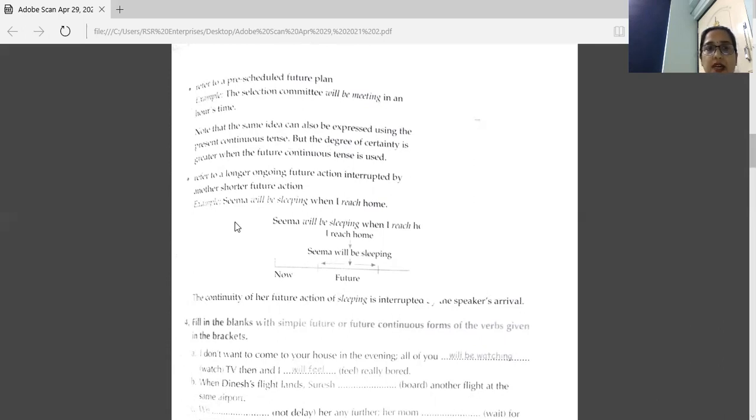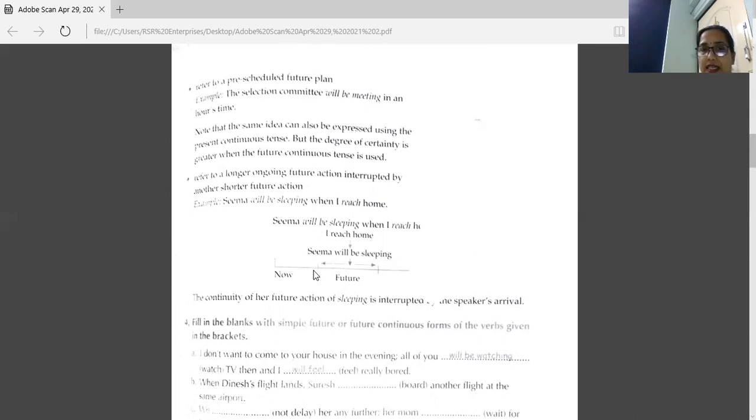Next one, refer to a longer ongoing future action interrupted by another shorter future action. See this example. Seema will be sleeping when I reach home. Two verbs here, two actions here. One is sleeping and one is reach. So before this work, or at this time, what Seema will be doing is sleeping. At some future time, she will be sleeping.